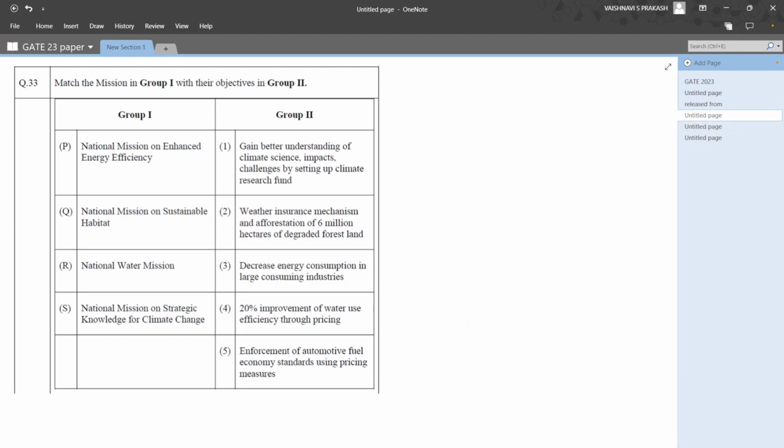This is a match the following question that is for 2 marks, and this is an MCQ question. It talks about missions with their objectives in group 2. We'll have to match all of these 4, which is P, Q, R, S, with their correct descriptions on the right side in 1, 2, 3, 4, 5. If we take a look at all these left hand side missions, we know that these are actually a part of